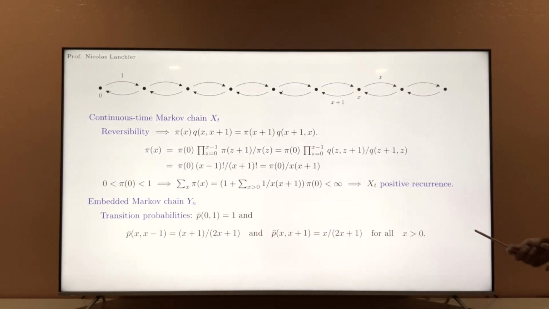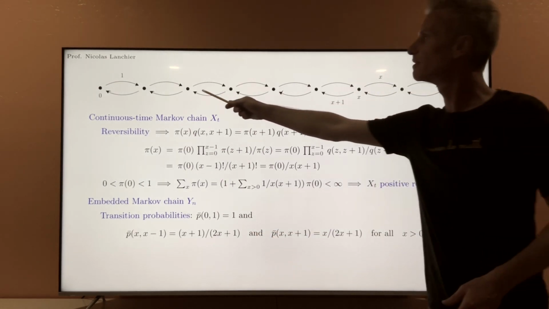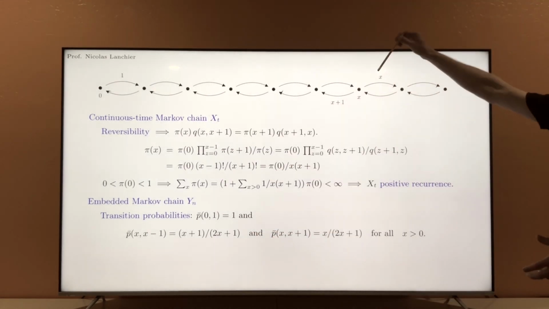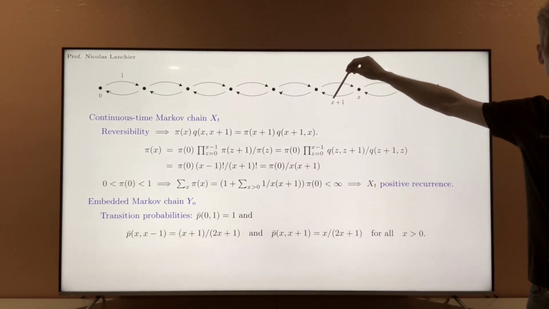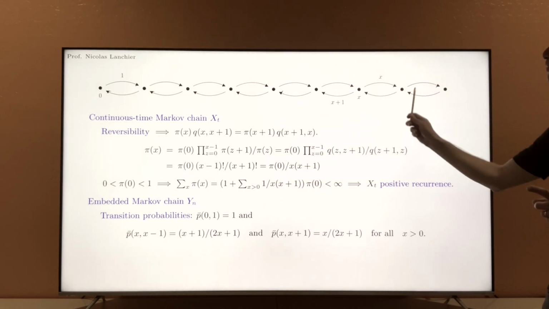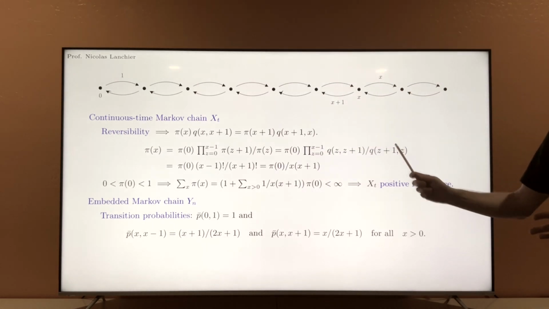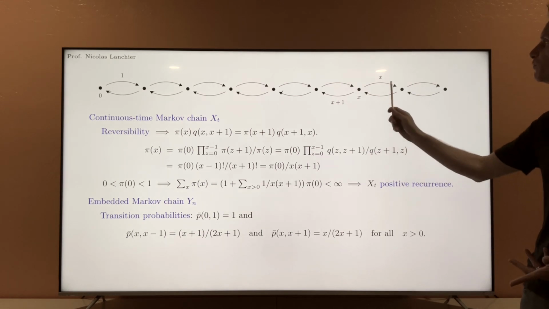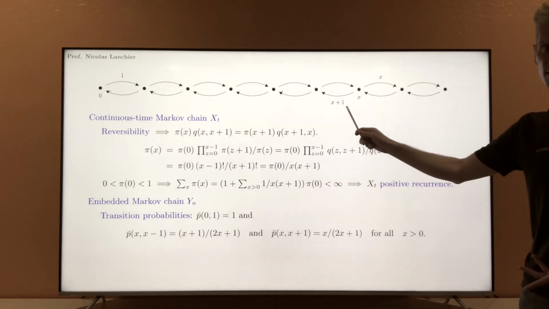For the other transitions, for all x strictly positive, you go to the next state at rate x, previous state at rate x plus 1. This means that the time you wait until the next jump is exponentially distributed with parameter 2x plus 1.